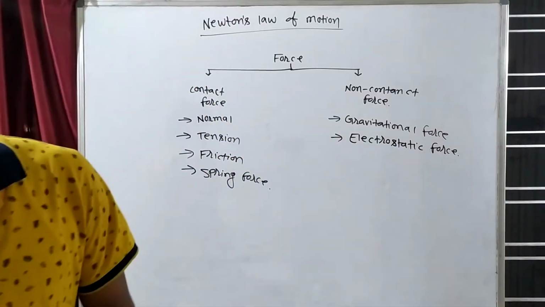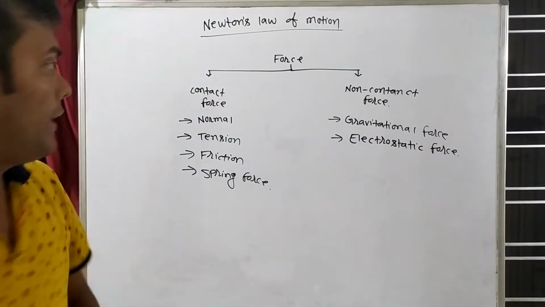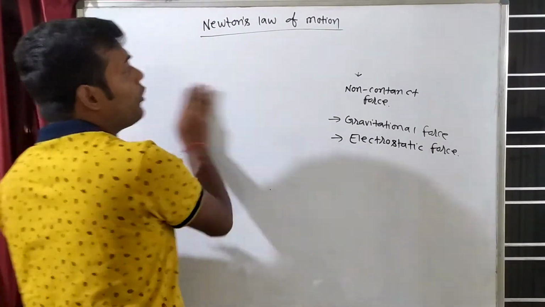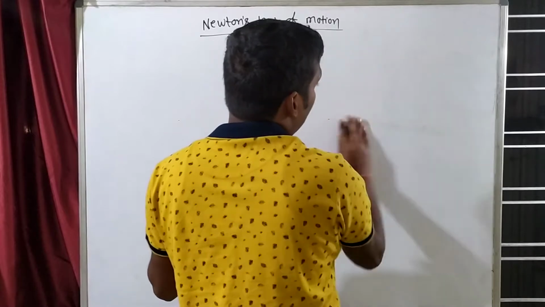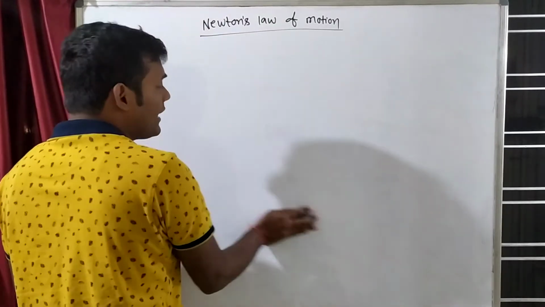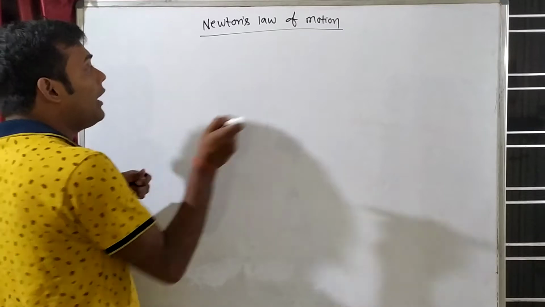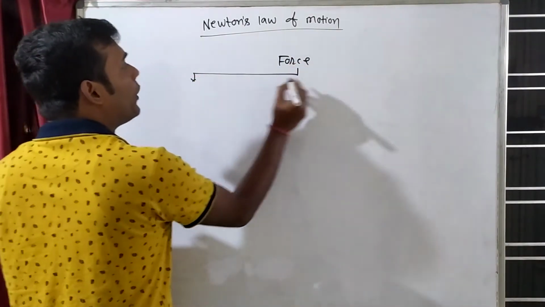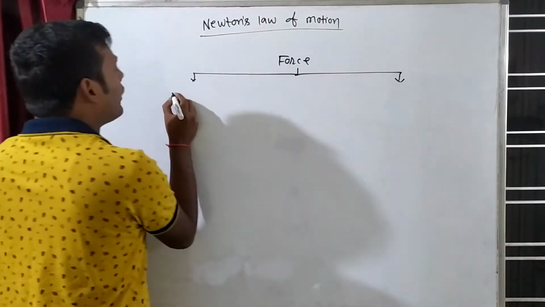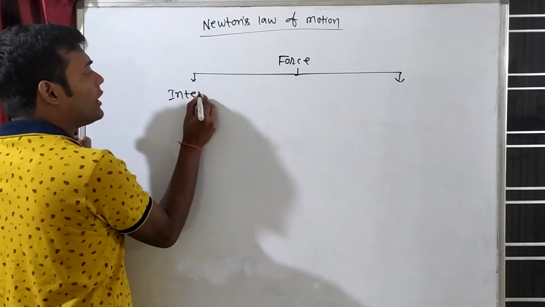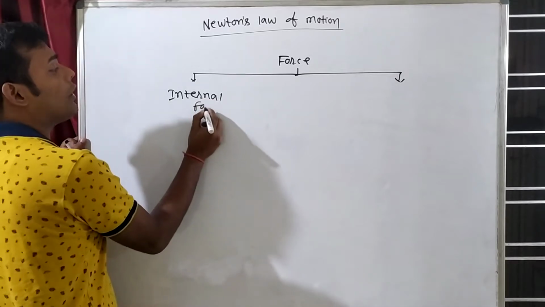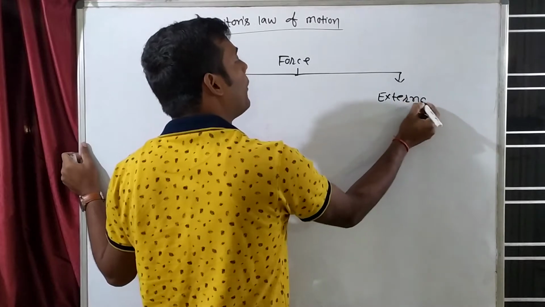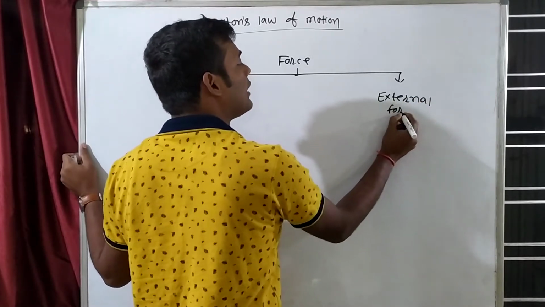Now we will divide force in two more ways. Understand this thing. Force can be divided on the basis of internal force and external force. For example, suppose that this is a force. So force can be of two types. One is known as internal force and one is known as external force. Now we will understand the meaning of internal force and external force.